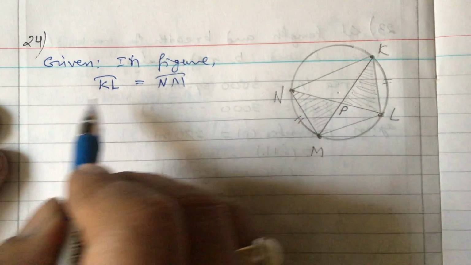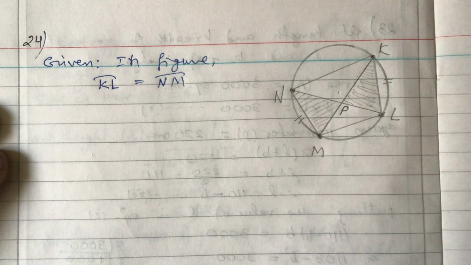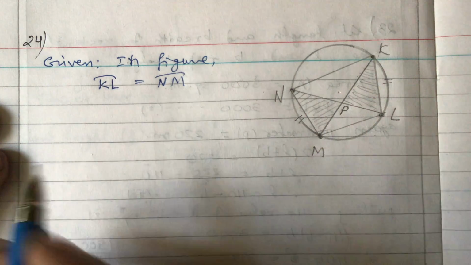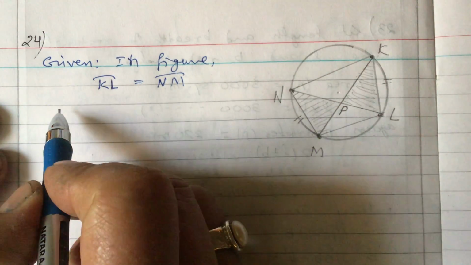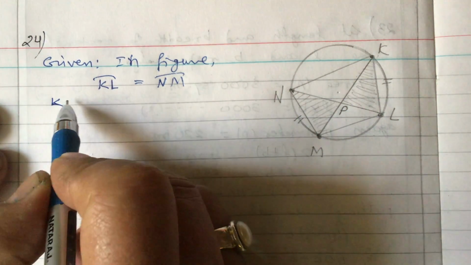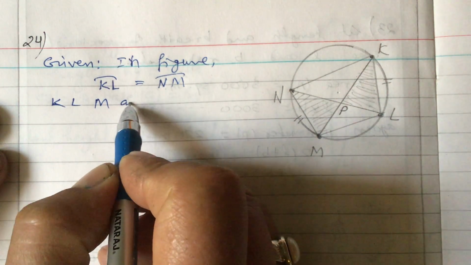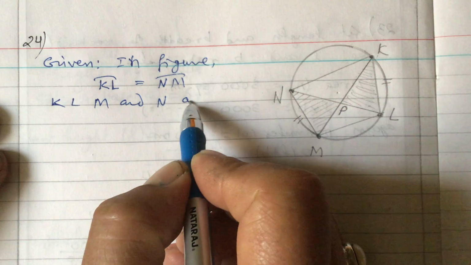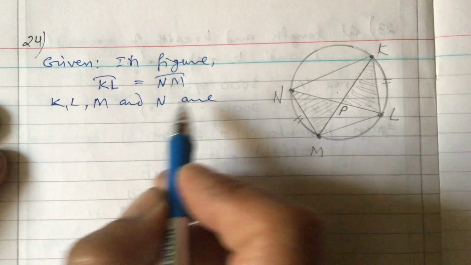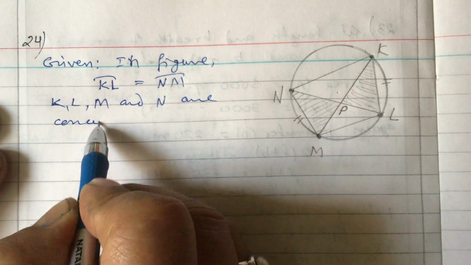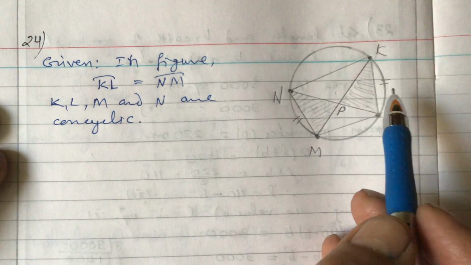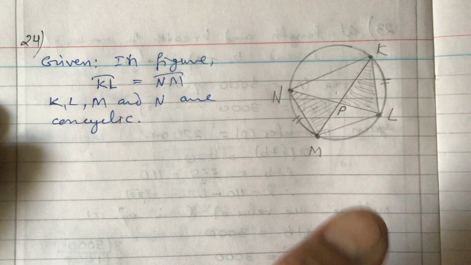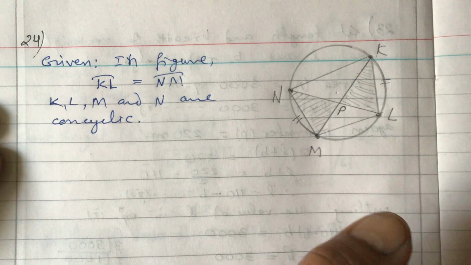And another thing given is that K, L, M and N are concyclic. Only this was given. These are concyclic points, and this arc is equal to this arc.